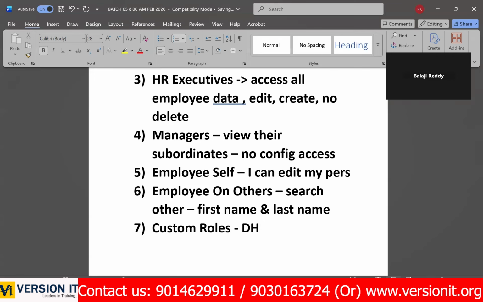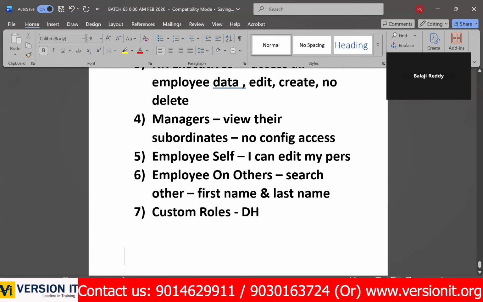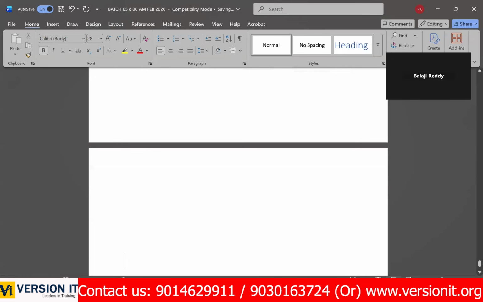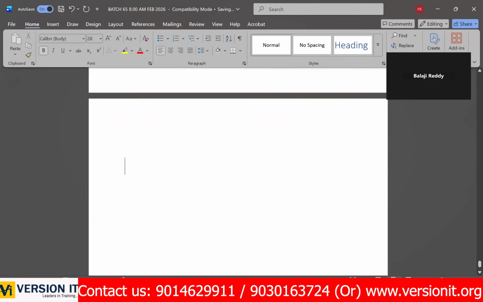Is it possible to see other employees' salary data? No, right? And custom roles. Let's say, for example, you are a department head. Within your department, as a department head, you can only view all your department employees' data, you cannot edit any, because you are not HR and have no configuration access. In SAP HCM, to do all these things, we have a separate person, a separate module that is called security.